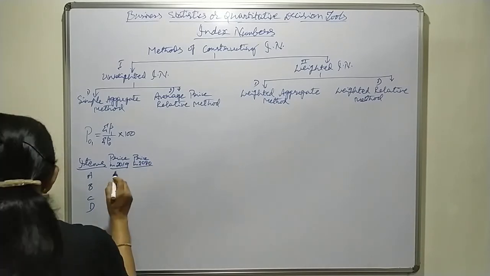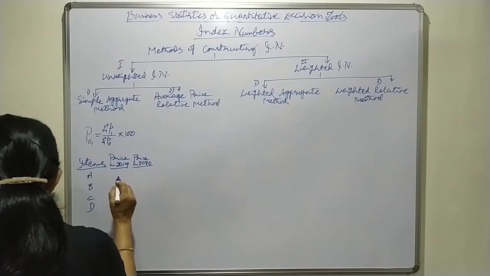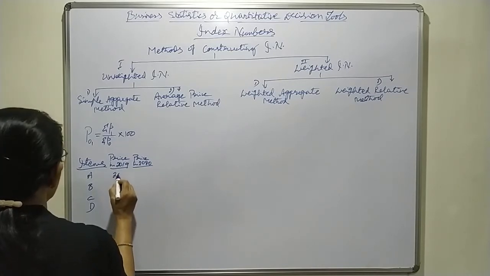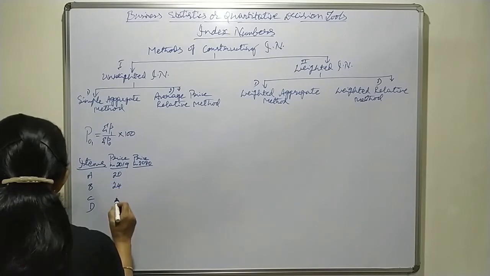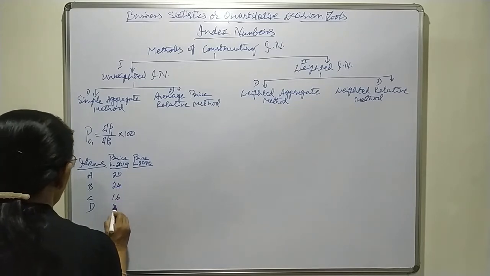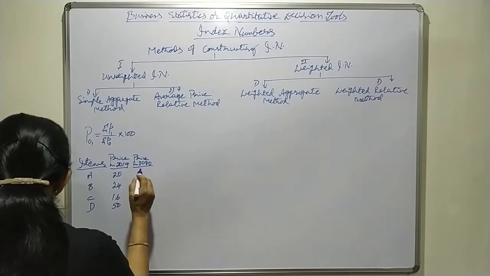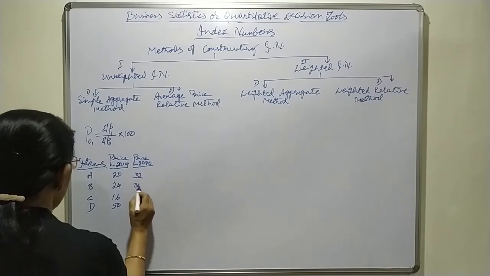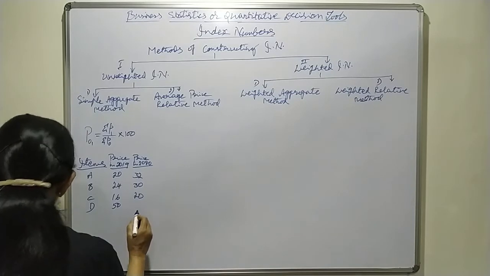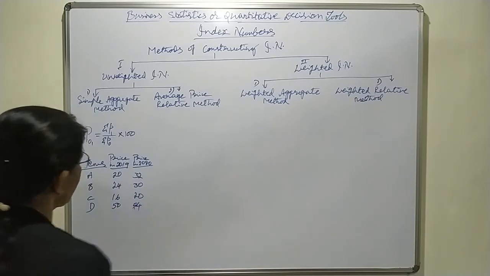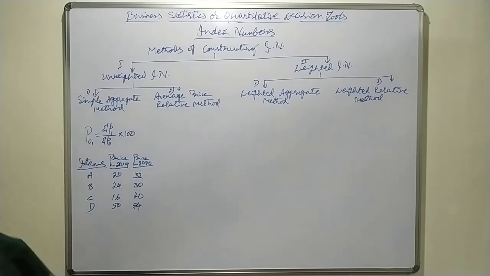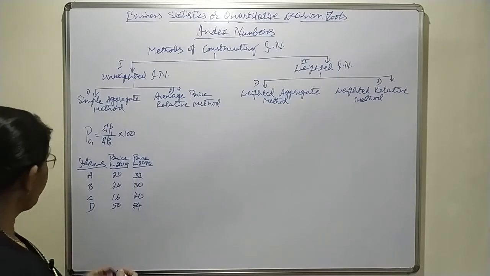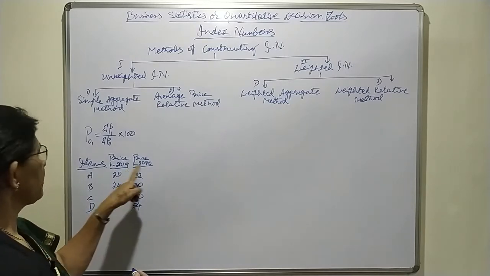Okay. Now price in 2019 may be taken as 20, 24, 16, 50. Then 2020: 32, 30, 20, 54. Like this we may take the prices of 4 commodities in 2019 and 2020.